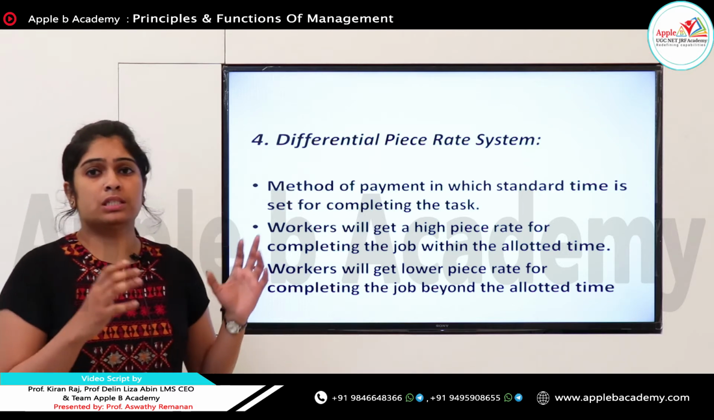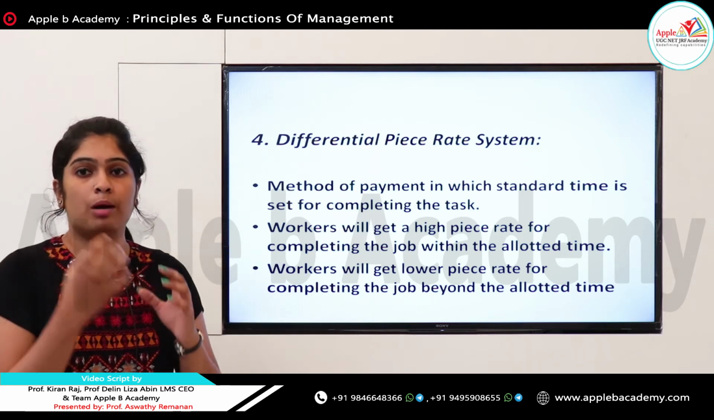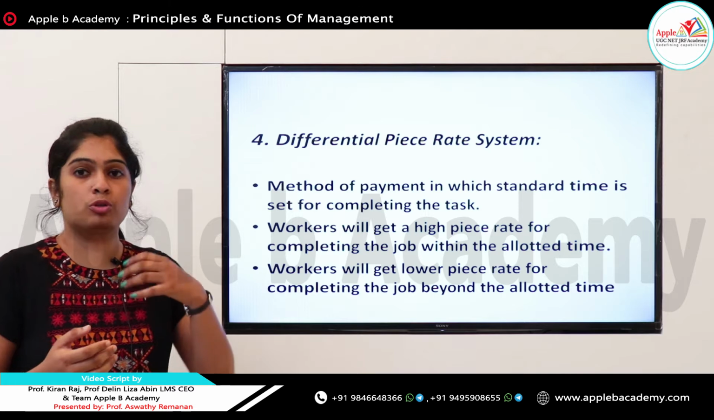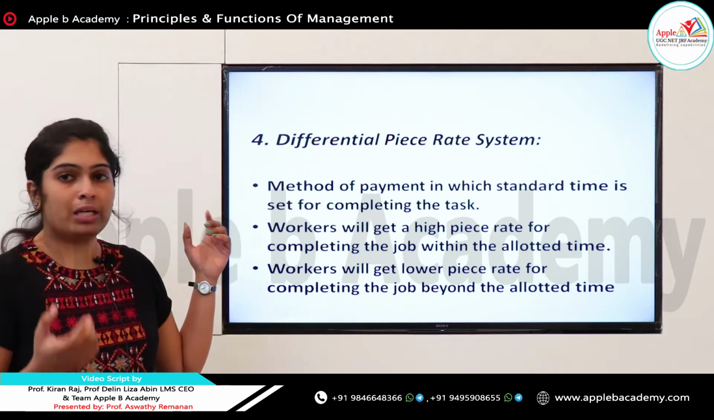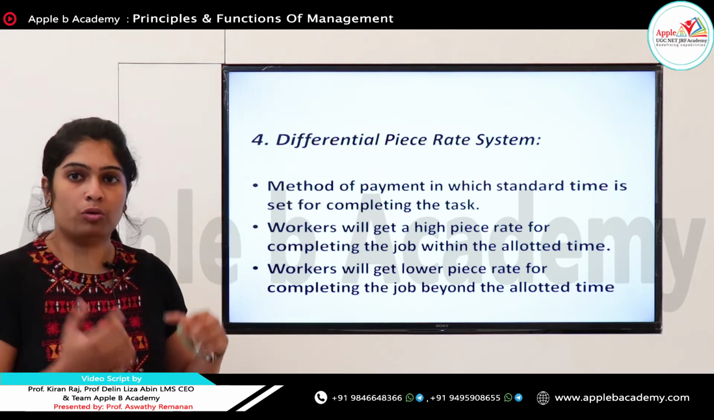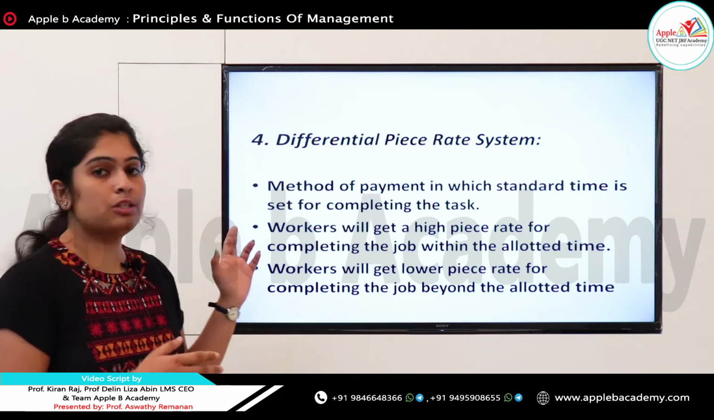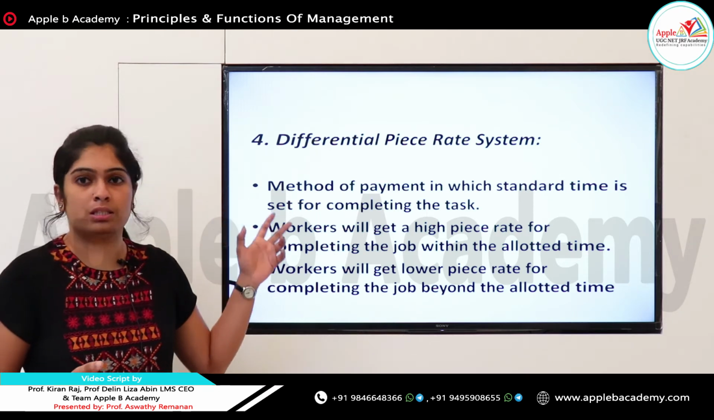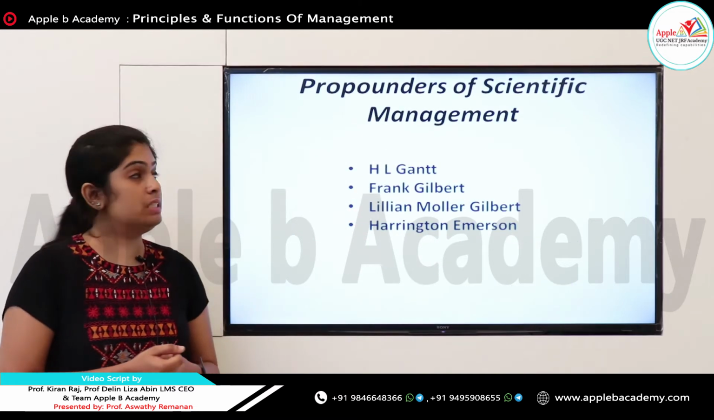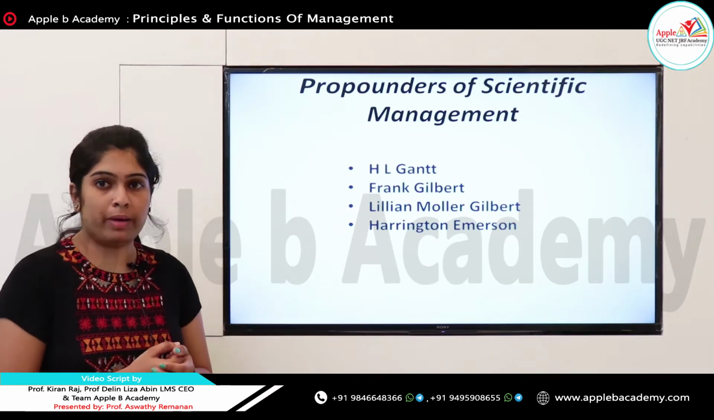So the differential piece rate system is always based on the number of outputs that we are producing. If we are producing high output, more than we are expecting, we will get a high piece rate. If it is low, we will get a low piece rate. So this is the fourth application of scientific management, the differential piece rate system. It is more important. Next, let's see who are the propounders of scientific management theory.